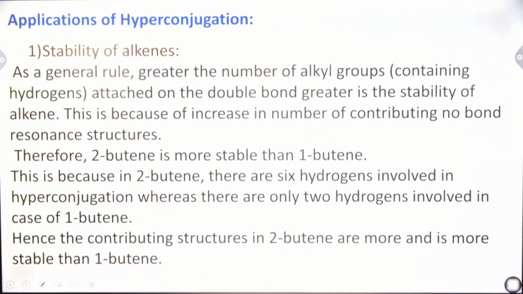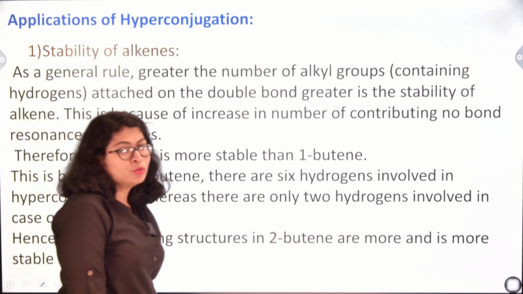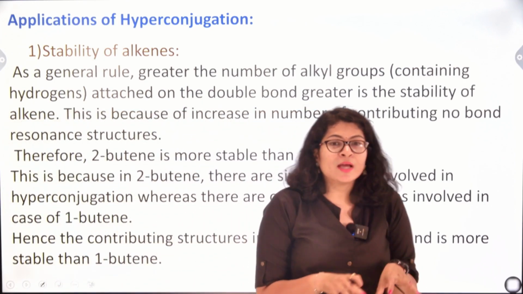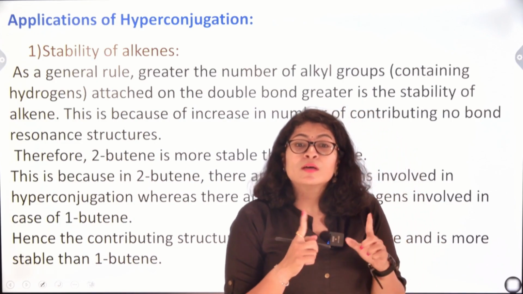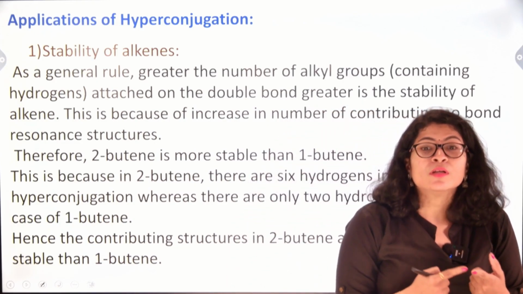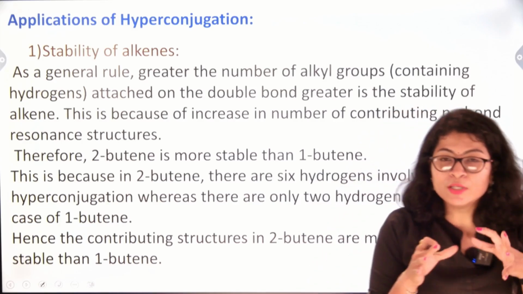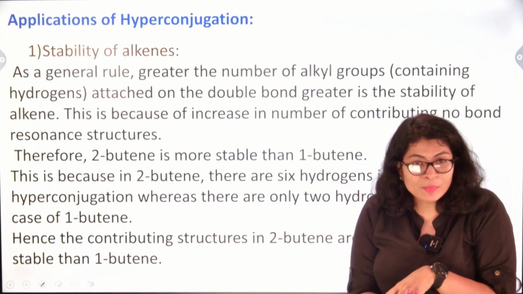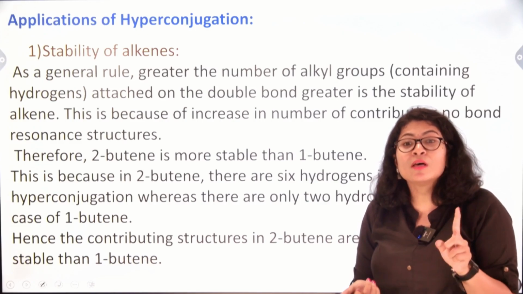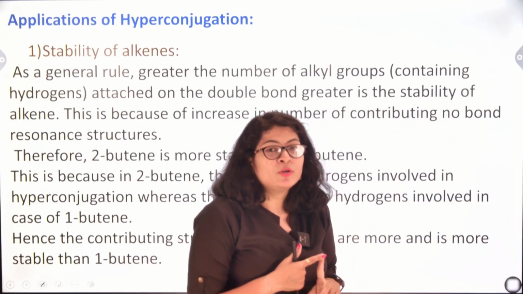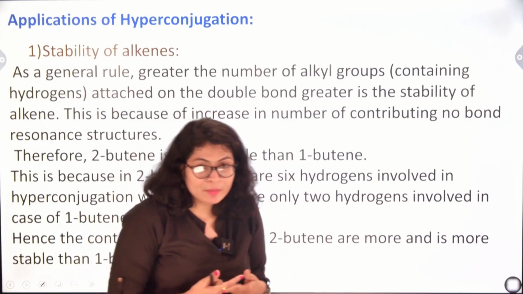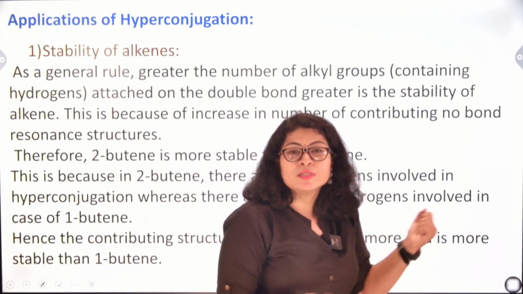Next is applications of hyperconjugation. Now, understanding hyperconjugation was important, but in order to understand the application, we need to have a root concept of what is hyperconjugation, and applications are way more important than that. By application, we will be able to answer a lot of questions in organic chemistry. Now, what are those? We will take up one by one.